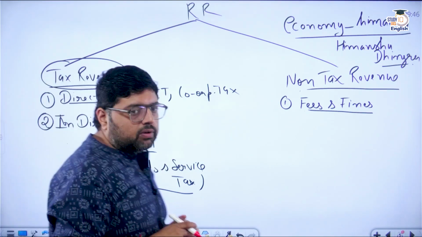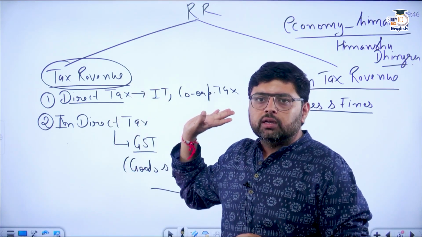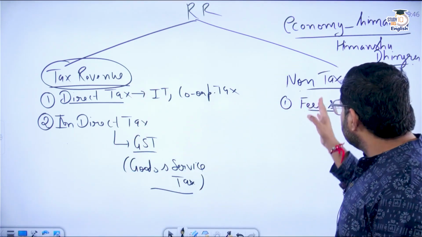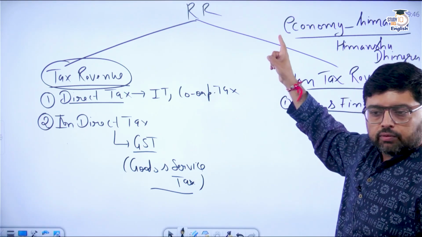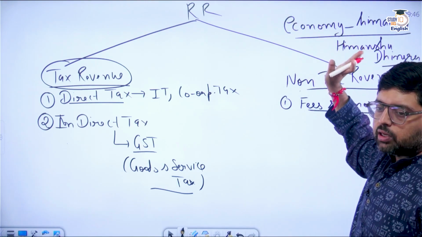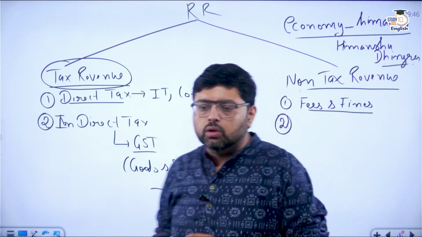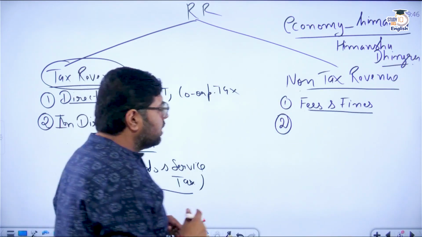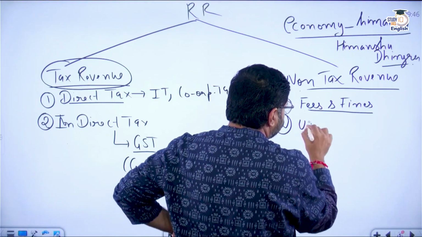Clear? So whatever direct and indirect tax you collect is a part of the Consolidated Fund of India. Similarly, whatever we collect in non-tax revenue will also go to the revenue receipts, which is again a part of the Consolidated Fund of India. Number two, apart from fees and fines, there are user pay charges.